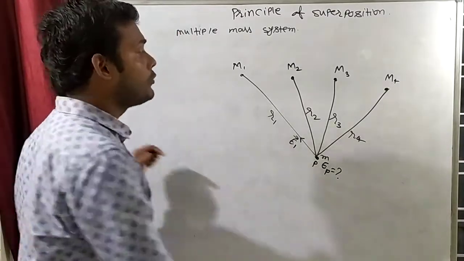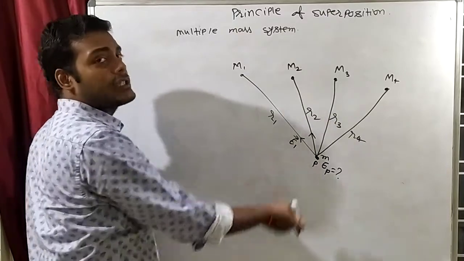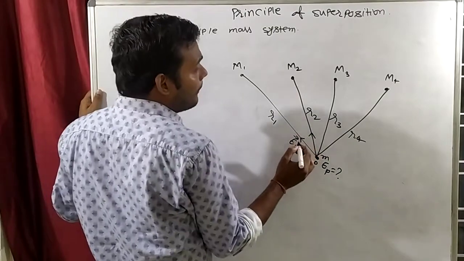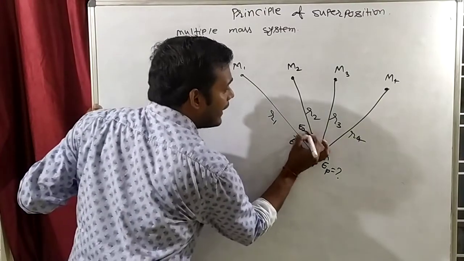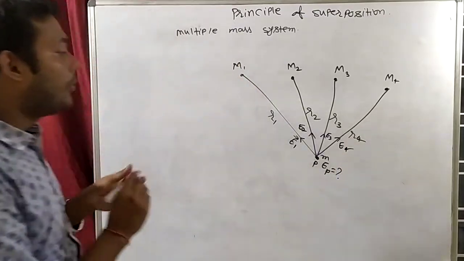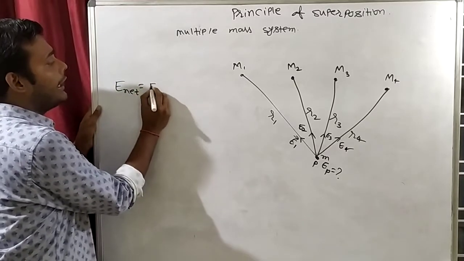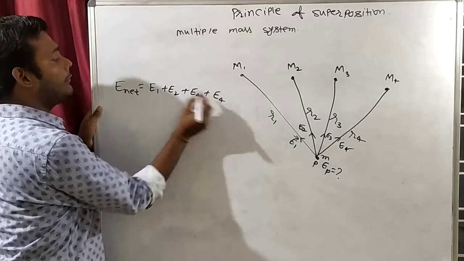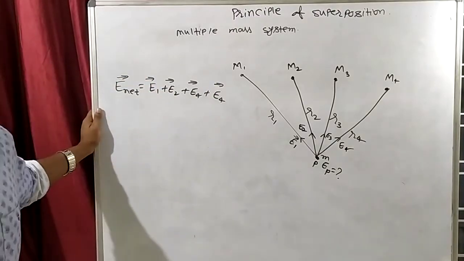What will be the field due to the second mass? Like this, because this mass will pull it in this direction, so the gravitational force direction will be this. The gravitational field direction will be the same as the direction of the gravitational force. So E2 will be this, E3 will be this, and E4 will be this. Right? So what will be the net field? E net will be equal to E1 plus E2 plus E3 plus E4. Clear? The field is a vector quantity, so we will do the vector summation of all these. This is known as the principle of superposition.